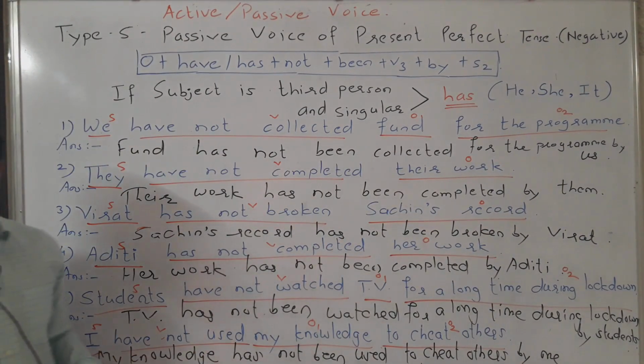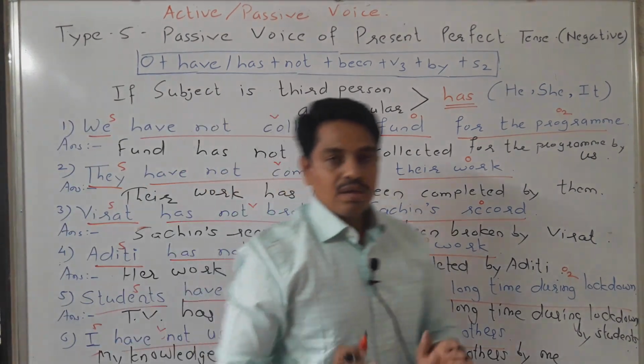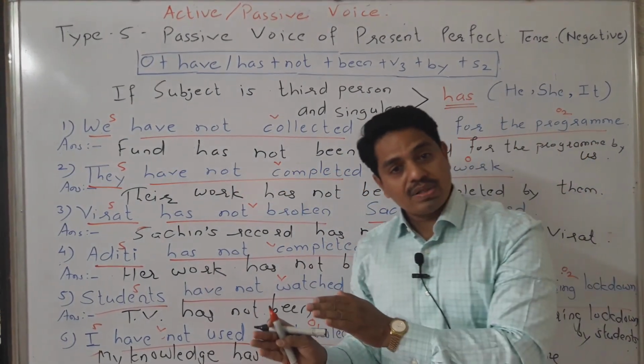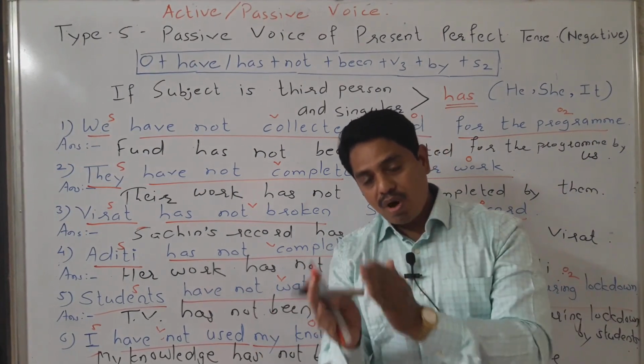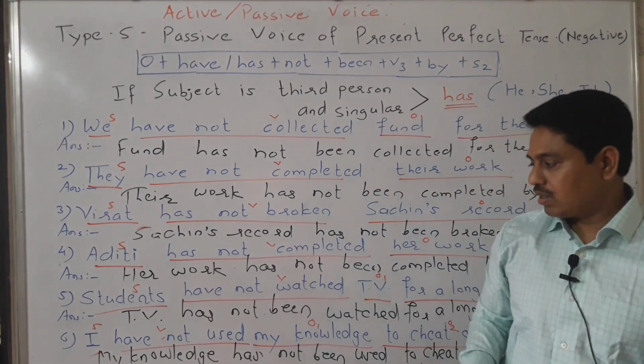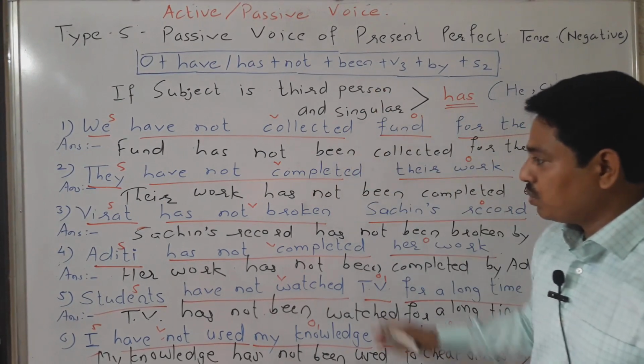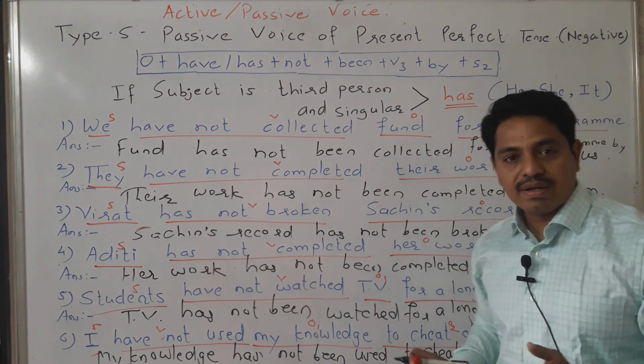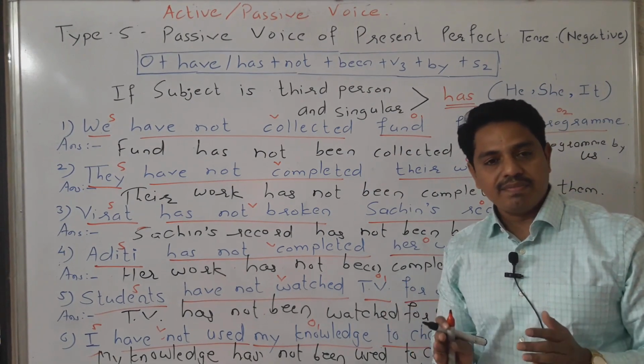In active voice, we know it very well, the subject is important, and in passive voice, the object becomes more important than the subject. So I have given you such examples, and one by one we have written the answers of them.